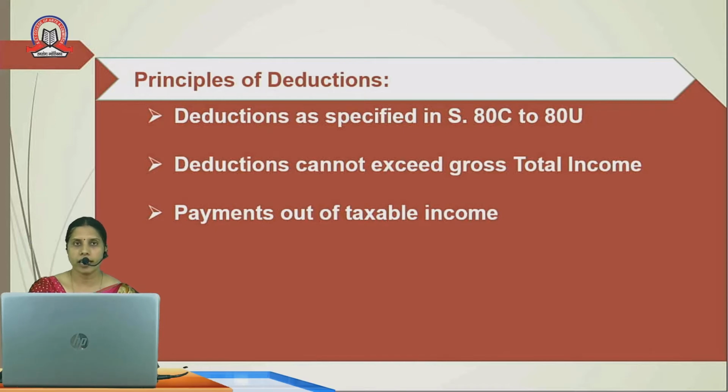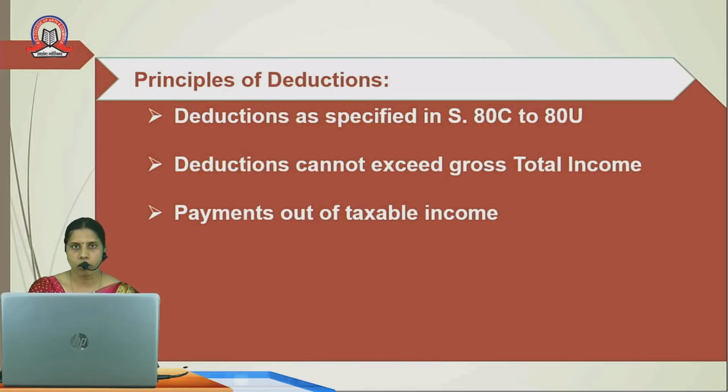Now, what are the different principles which are considered while taking the deductions into consideration? Deductions are specified in sections 80C to 80U. Actually, the deductions are mentioned from section 80A to 80U, but as far as the university syllabus is concerned, we are going to focus more on 80C to 80U. After that, deductions cannot exceed gross total income.